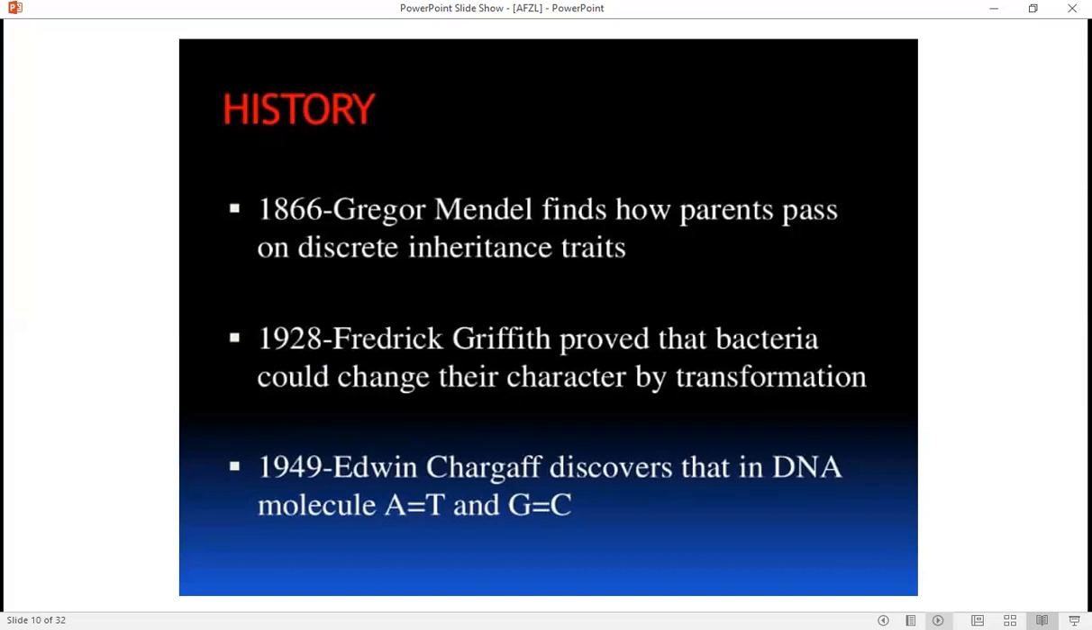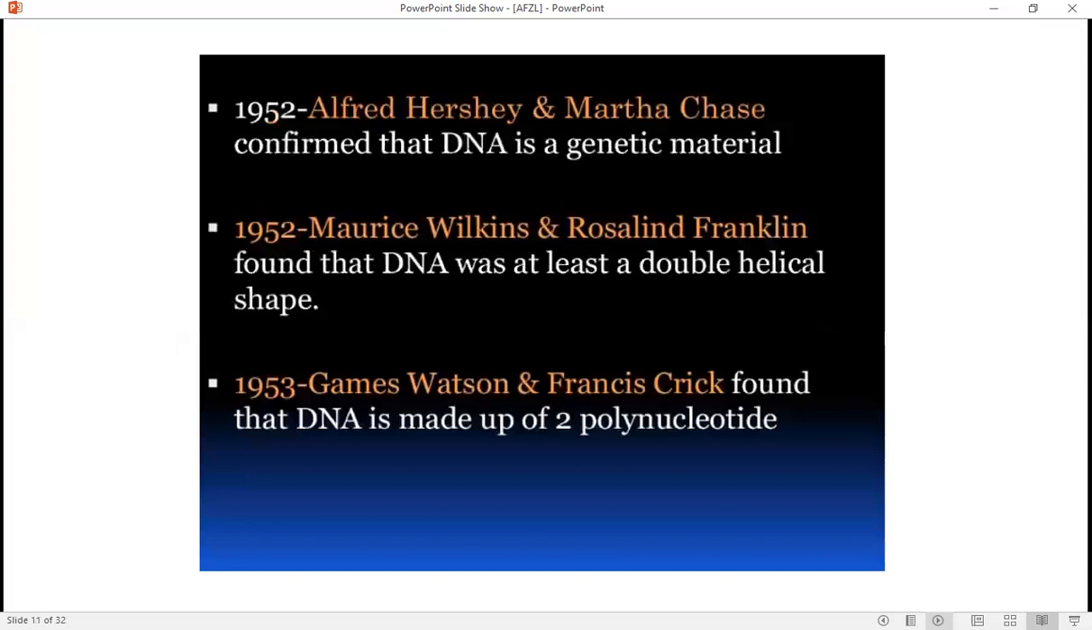In 1952, Alfred Hershey and Martha Chase confirmed that DNA is a genetic material because it transfers from one generation to another generation. In 1952, Maurice Wilkins and Rosalind Franklin found that DNA was at least a double helical shape. DNA is actually two strands which are arranged in a helical structure.